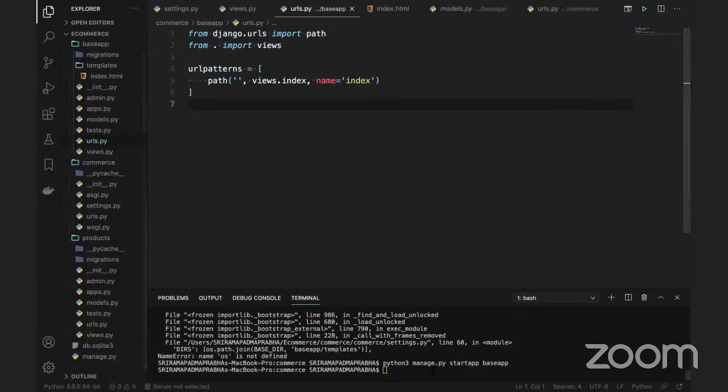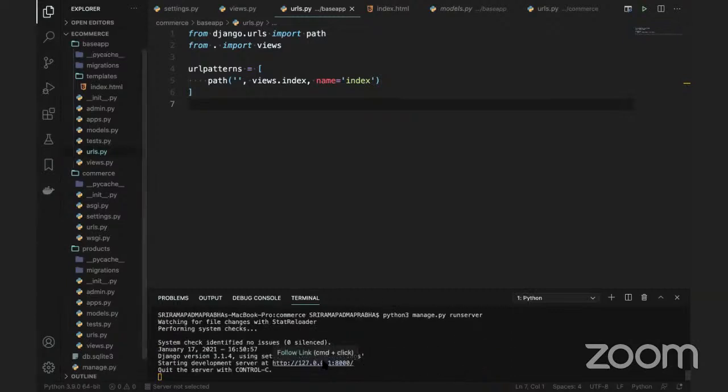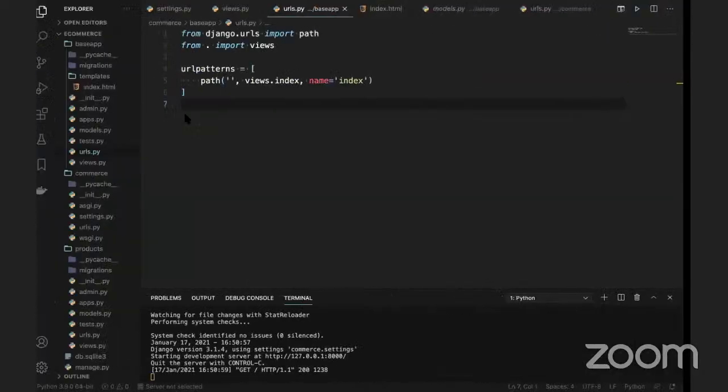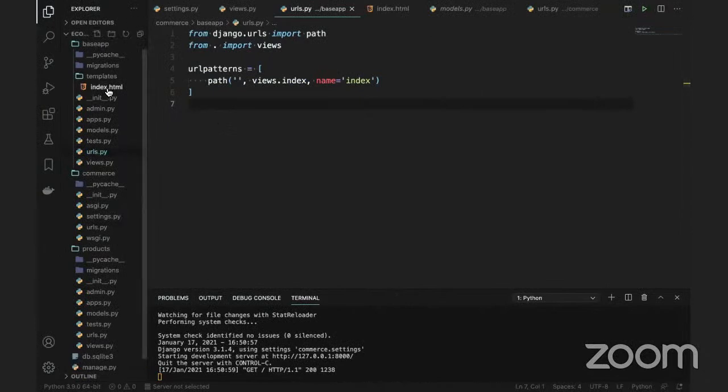I'm going to run the server now. Let's see this. I'm going to run the server and run this file. You can see "welcome to the commerce project." We are there now.